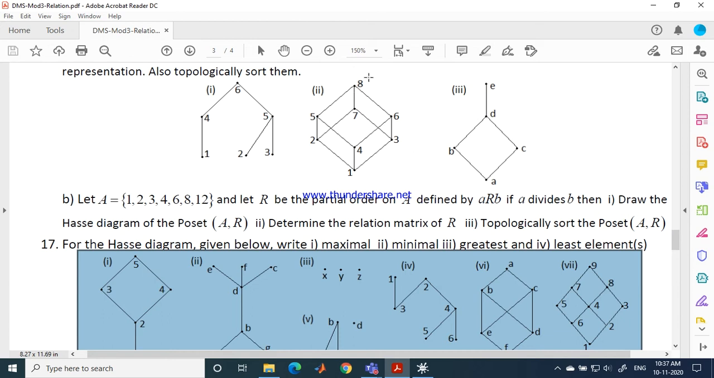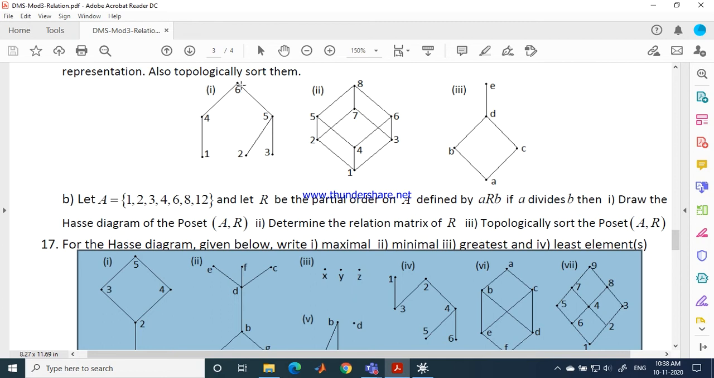Very good. 8 is the only element which is the greatest because even from 7 we have a relation to 8. So 8 is at the top and from this 8 no edge begins. 8 is the greatest element. And here 1 is the least element because from 1 we can reach all the remaining elements of the set. And from all the remaining elements of this set we can reach 8.